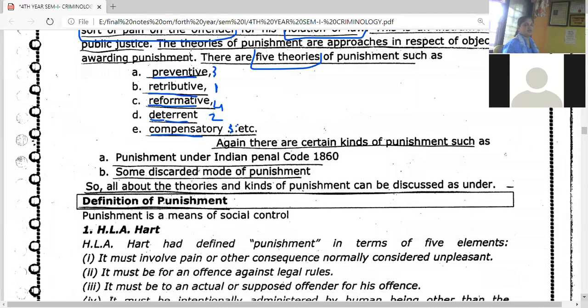Again there has been certain kind of the punishment, that is punishment which are provided under the IPC also, and some kind of the old punishment which are now discarded, outdated. So some discarded types of punishment are also there. Okay, so theories and kinds of the punishment can be discussed as under.